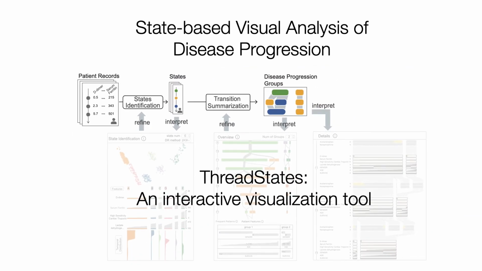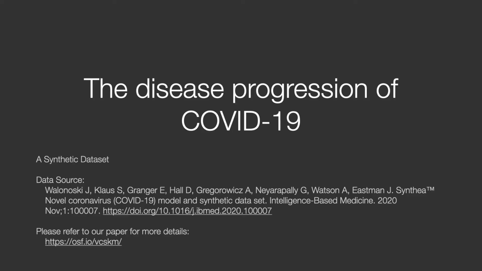Based on this two-phase analysis workflow, we proposed STRAT-STATES, an interactive web-based tool for state-based visual analysis of disease progression. This tool integrates existing sequence mining and clustering algorithms with a set of visualization designs to enable scalable and effective visual analysis. I will walk you through all three views of this visualization tool and demonstrate its usage using a synthetic COVID-19 dataset. More information about the design, implementation, and other case studies are available in our paper.